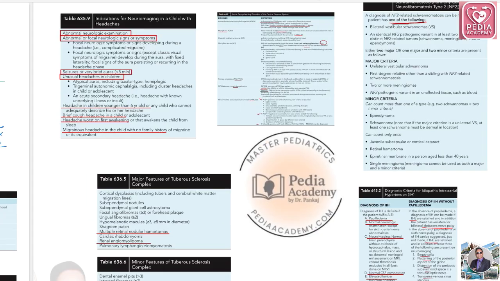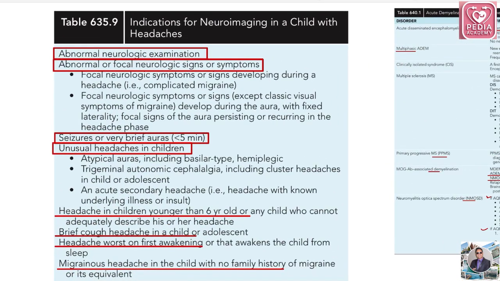Okay, so we are moving towards our next table, which is ultra high yield: indications of neuroimaging in a child with headache. Basically, a child presents with headache in your OPD. What will you do? Will you advise MRI or not? Okay, so yes, I will order MRI if these conditions are there. Abnormal neurological examination, that is obvious. Okay, you have examined the child and the child has an abnormal neurological examination, go for neuroimaging, that is clear.